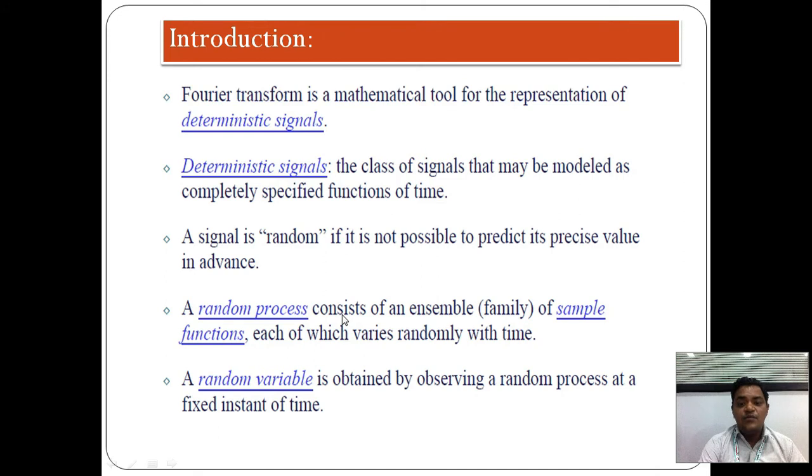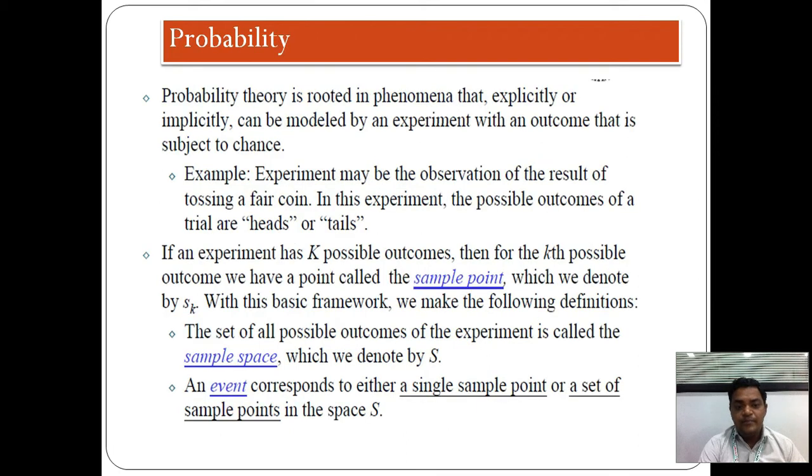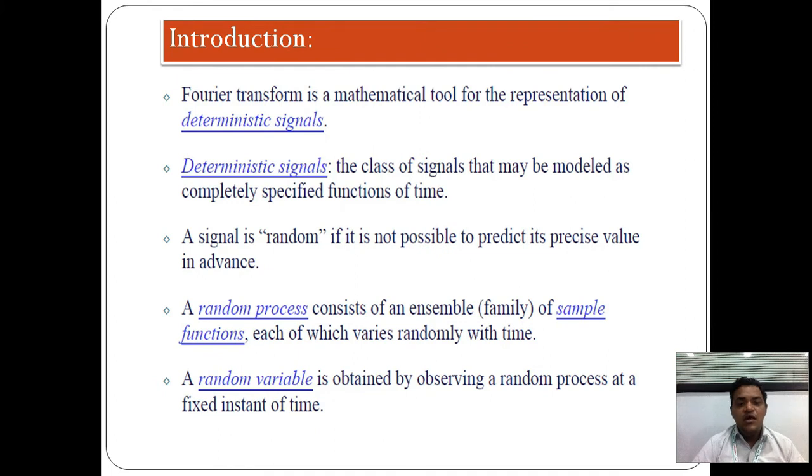Then what is a random process? A random process consists of a family or ensemble of sample functions. It means it is the set of signals which is called the random process, which acts randomly and varies randomly with time. A random variable is obtained by observing a random process at a fixed instant of time.